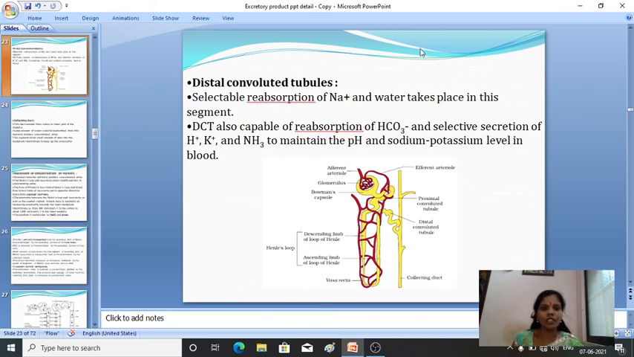Then the distal convoluted tubule. Selective reabsorption of sodium and water takes place in this segment. It is also capable of reabsorption and selective secretion of hydrogen, potassium, and ammonia to maintain the pH and the sodium and potassium level in the blood. That is the distal convoluted tubule, DCT.